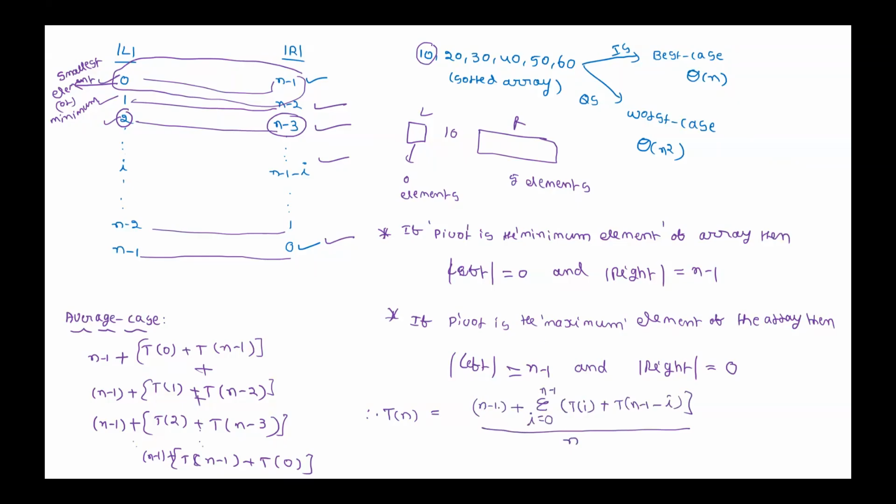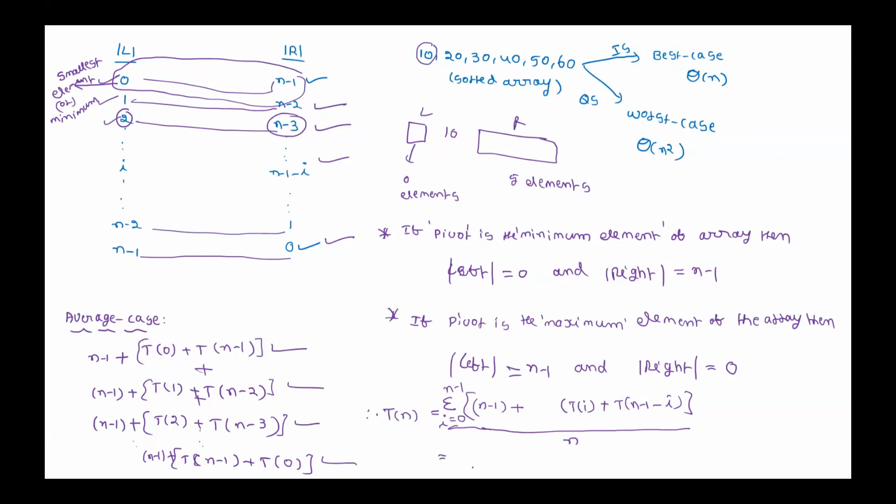The n minus 1 should also come. That means the answer here plus here plus here, divided by n. Why? Because there are a total of n cases.